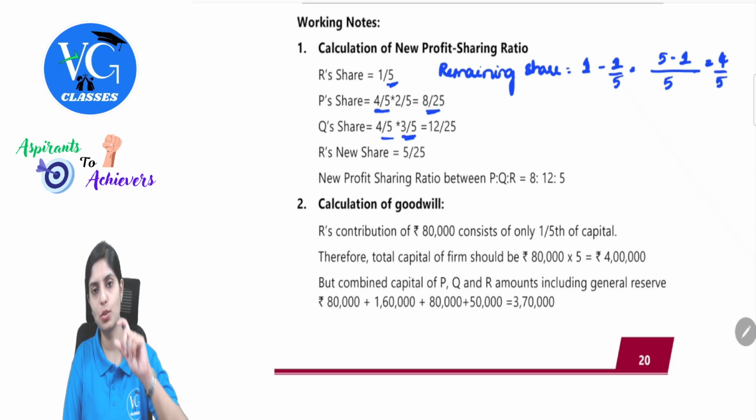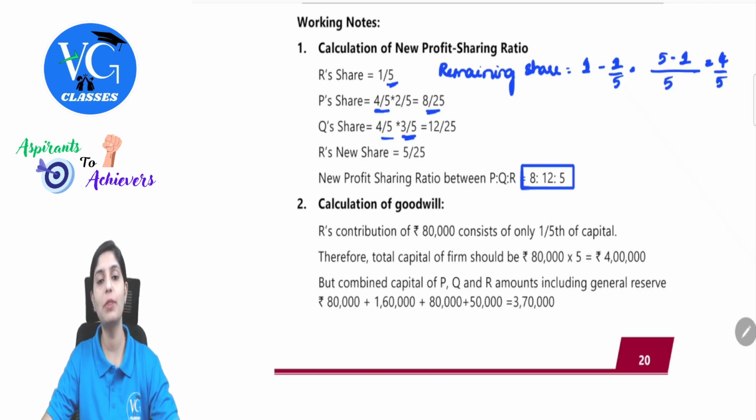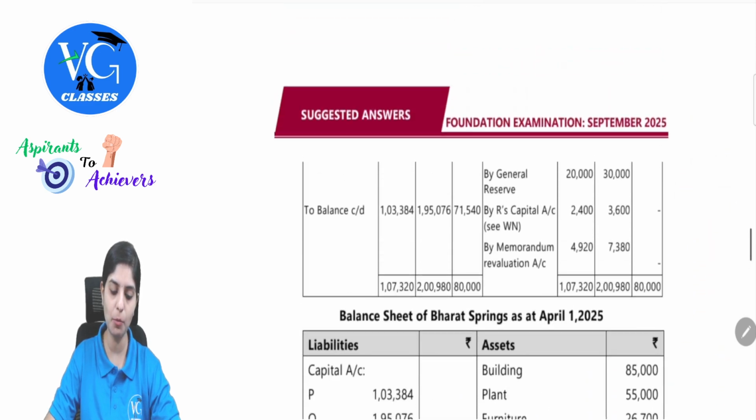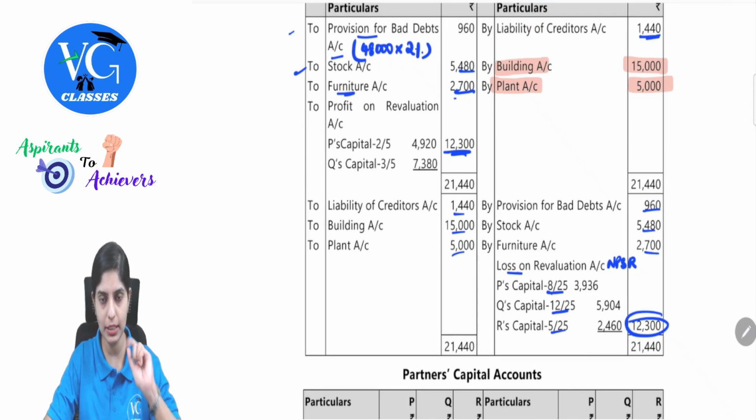So the denominator here is 25. Future share of R was 5, so in order to proportion it to 25, 5 by 25. So your new profit sharing ratio will be 8 is to 12 is to 5. This is one working note which is required to close our memorandum revaluation. The loss will be distributed in 8 is to 12 is to 5 ratio. Clear with this? First we have prepared memorandum revaluation.